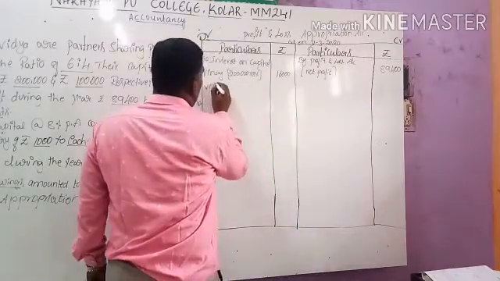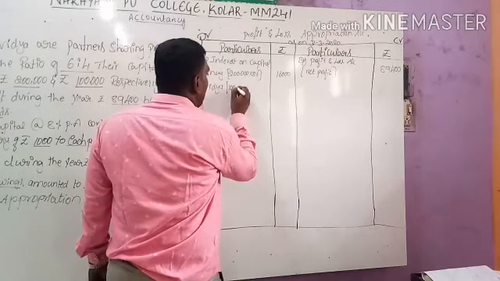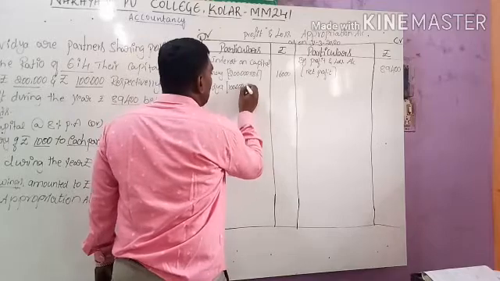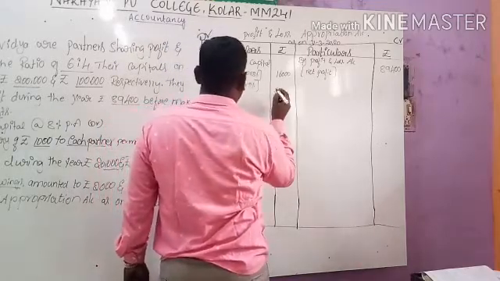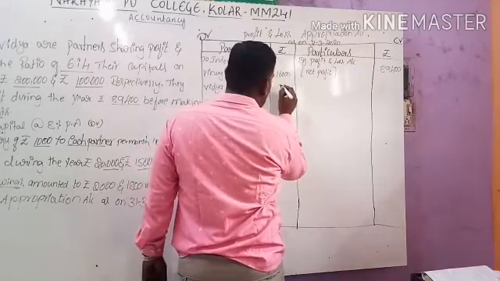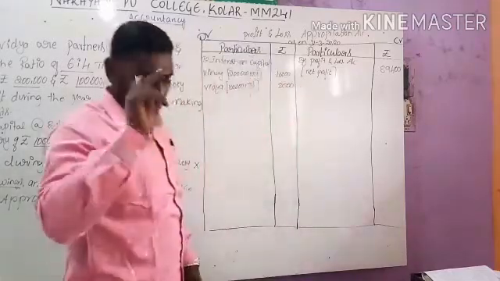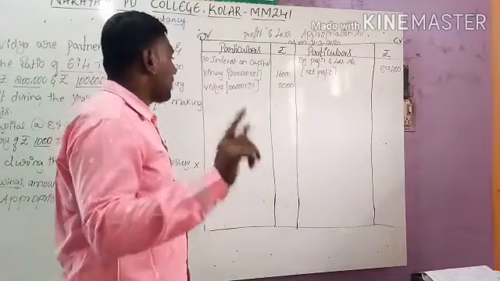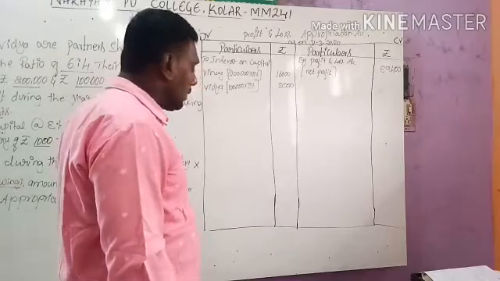Vidya. Vidya's capital is 1 lakh into 8%. So we have to get 8,000. That is adjustment number 1. Let's come to adjustment number 2.